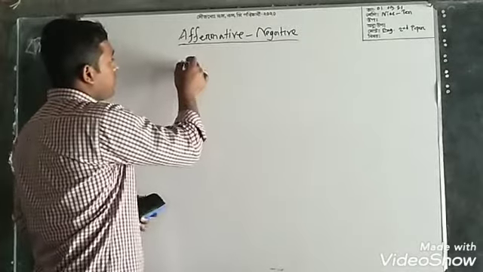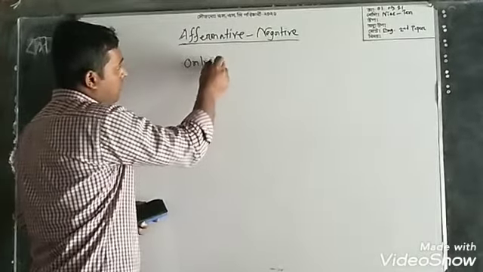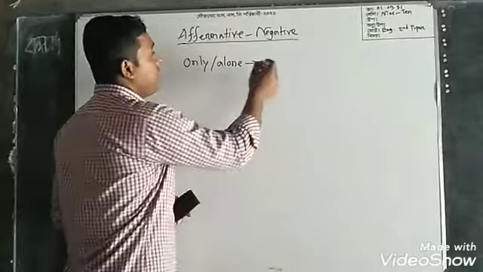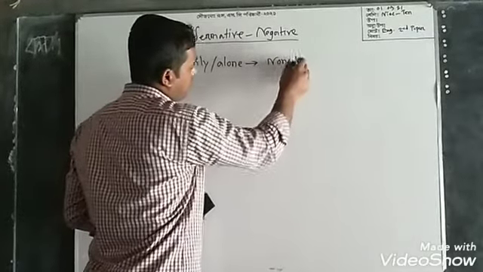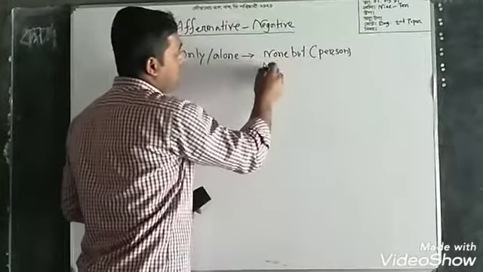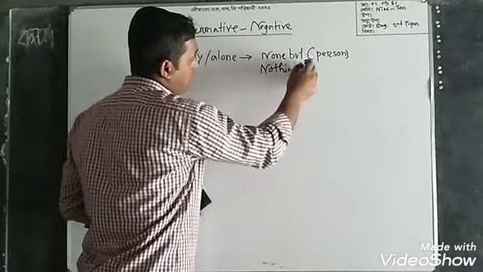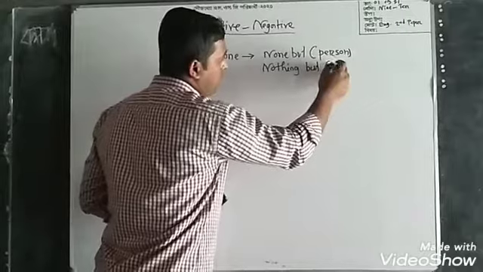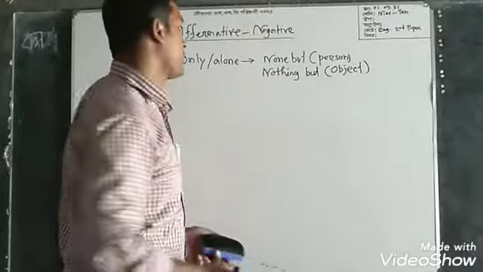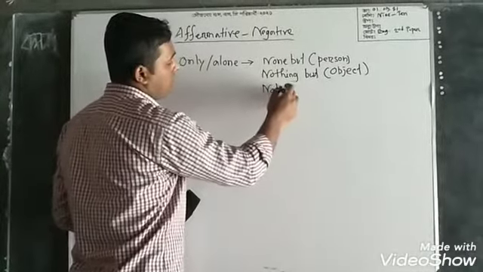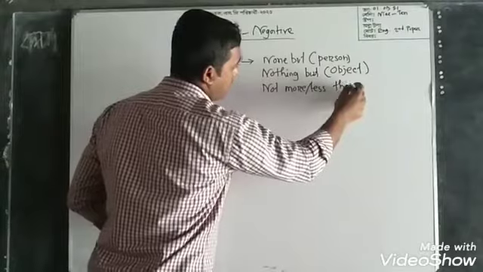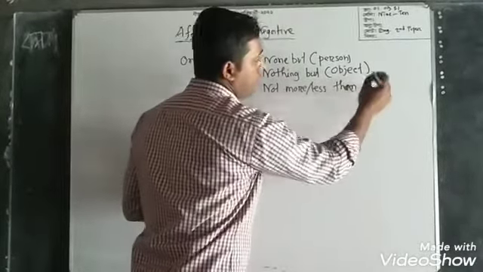First of all, if we find only or alone, we can replace the word with none but in case of a person, nothing but in case of an object, that means any inanimate object, and not more or less than in case of a number.